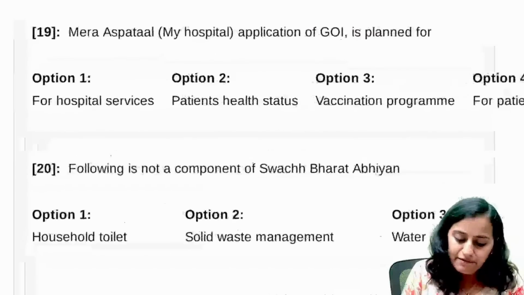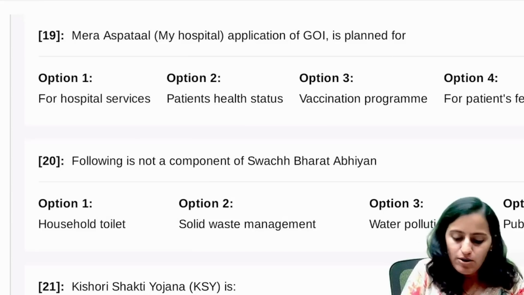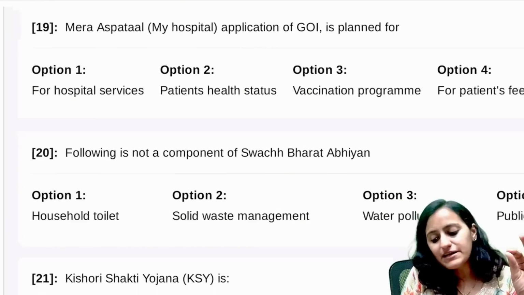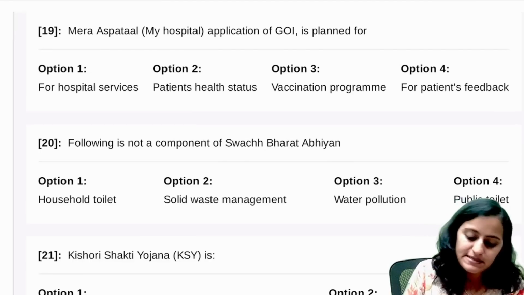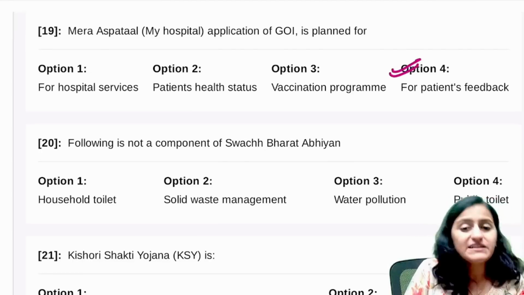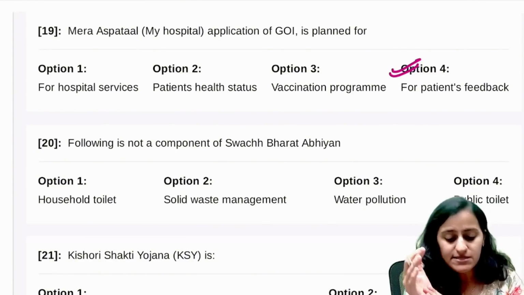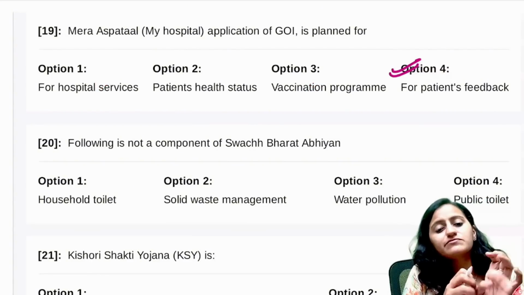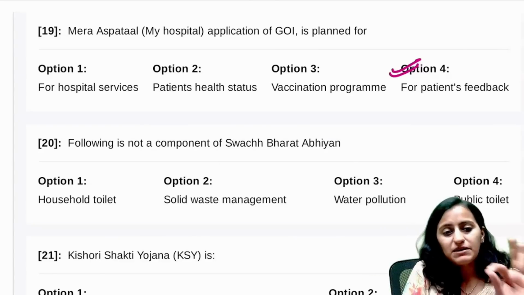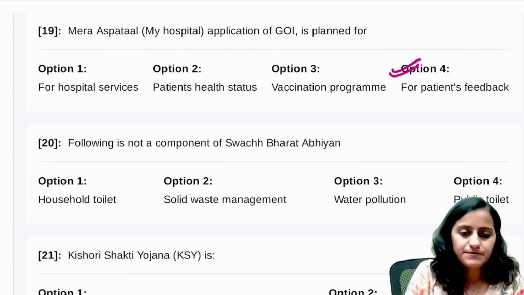Then you have some PSM questions coming in. Mera Aspatal, that is My Hospital application of the Government of India. What is it planned for? This is an application basically for patient feedback. The patient gives feedback on how the hospital services are. So this is not for hospital service or the vaccination program. This is for the patient's feedback.